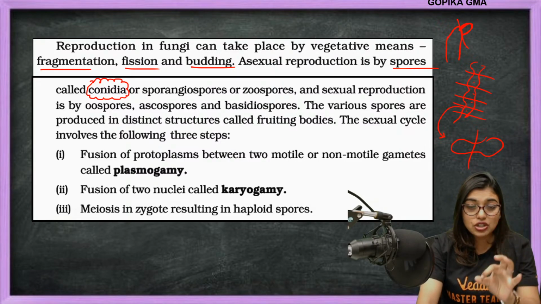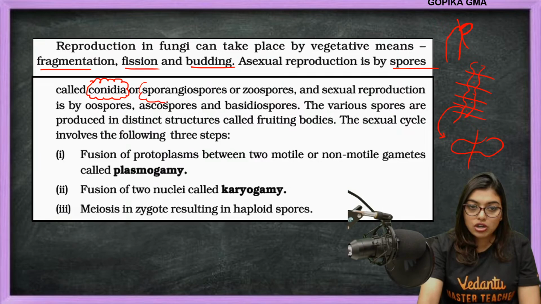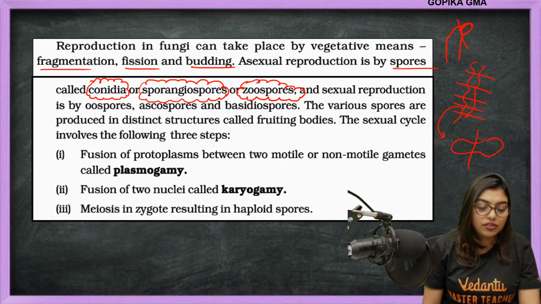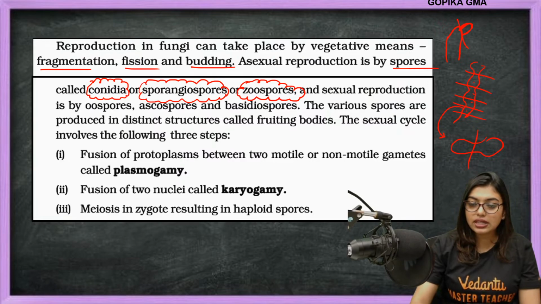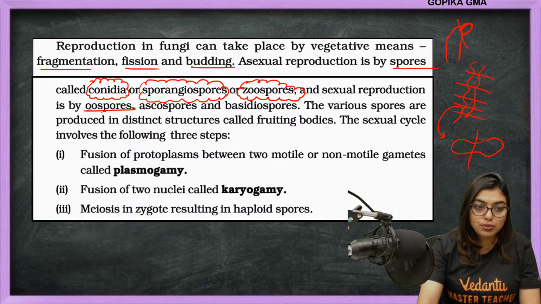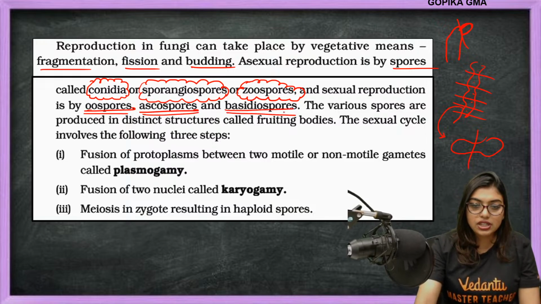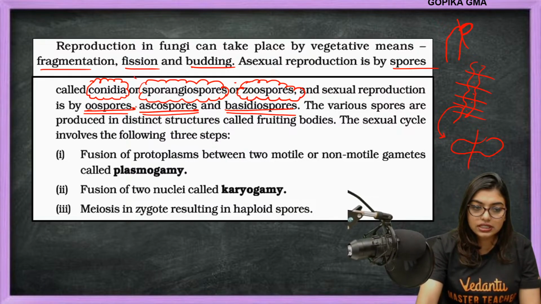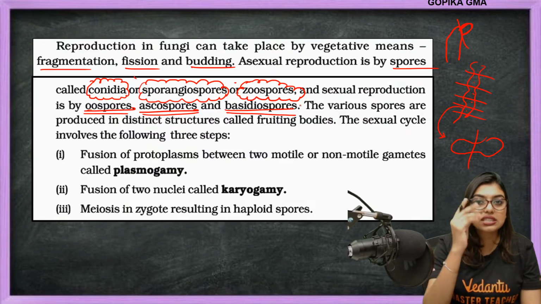Here the asexual spores are conidia, sporangiospores, or zoospores. These three are the spores of asexual reproduction. Now sexual reproduction is by oospores, ascospores, basidiospores. Can you see here there is a comma? That means everything is separate.